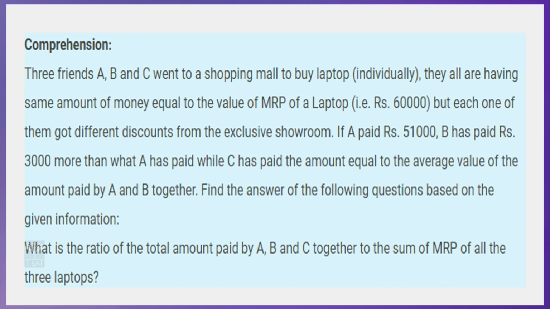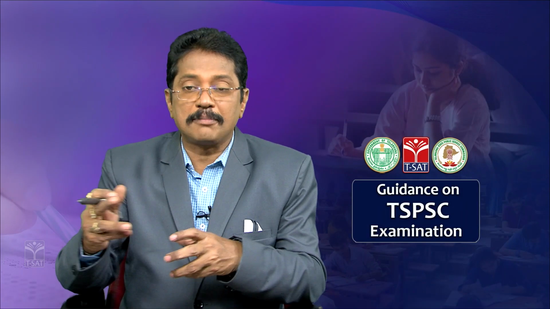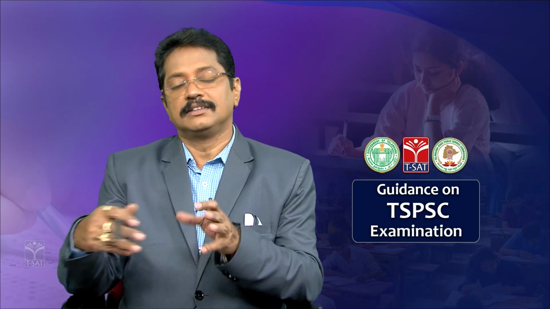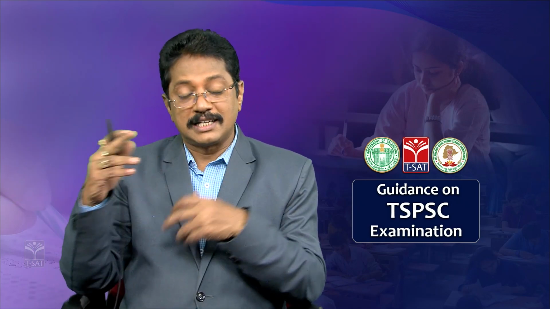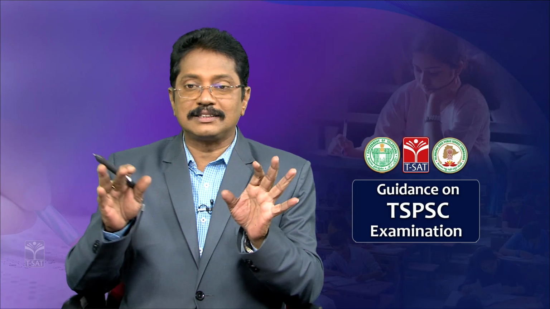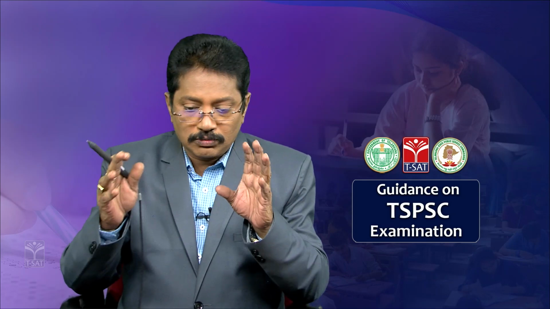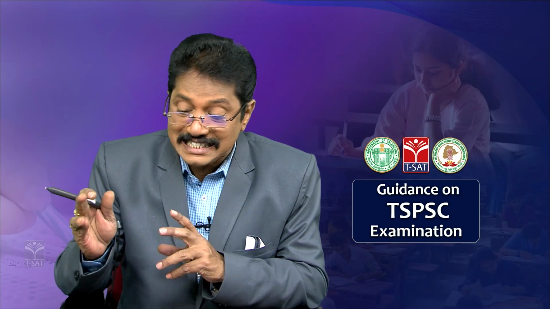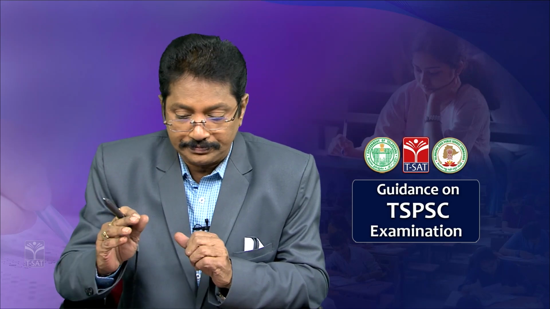All three went to the shop individually, not at the same time, on three different days. They purchased the laptop of MRP 60,000, clear.